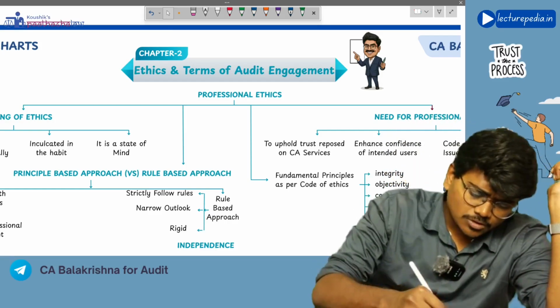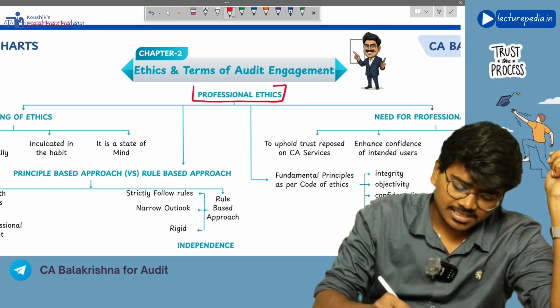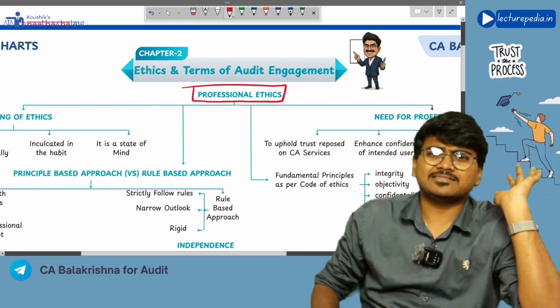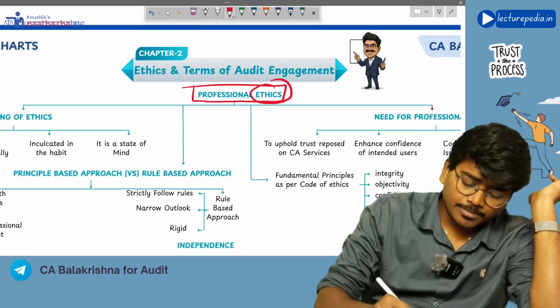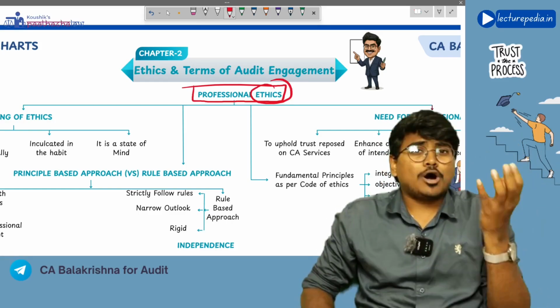Okay, so first of all, starting with professional ethics. Now, in this professional ethics, first of all, let us understand the meaning of the term ethics. Basically, ethics is a moral principle.